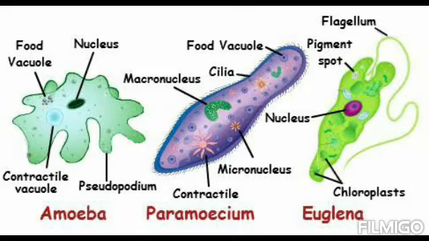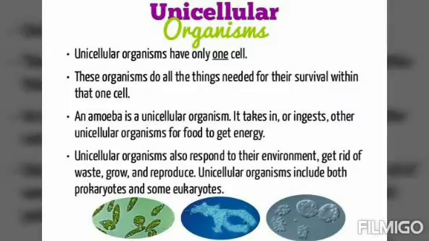Inside the body there is one dark colored body, that is the nucleus. It contains the genetic material. We will discuss all about the genetic material in the next chapter. With the help of these pseudopodia, it also engulfs the food vacuole inside the body. It feeds on the food by just taking it inside the body. Paramecia is a slipper shaped organism. Euglena, again, these are all unicellular organisms.